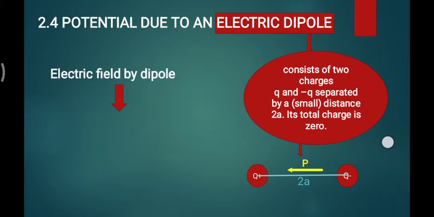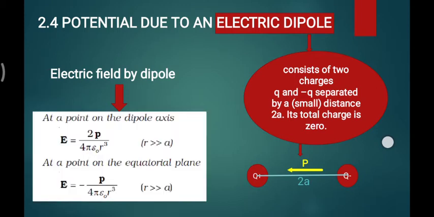Also, in the first chapter we found in detail, as I said most times a question, the electric field generated by dipoles on the axis and on the equatorial plane. We saw these things in detail. If you still want to see the electric field generated by dipoles, I mentioned the link of that video in the first chapter; you may find it in the description below.